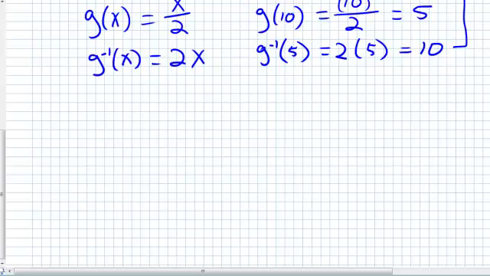So a way we can verify if a function and another function are inverses is to plug them into each other using composition. And what we should get out after we do our composition is just what we put into it, namely our x.